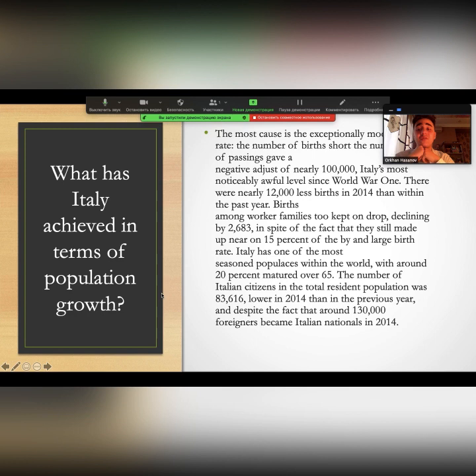Here is information about what Italy has achieved in terms of population growth.